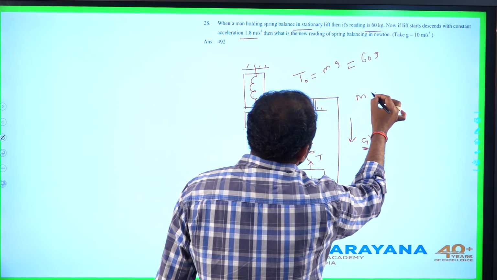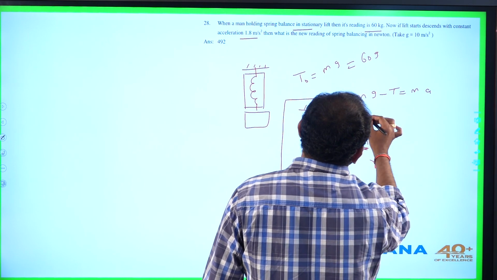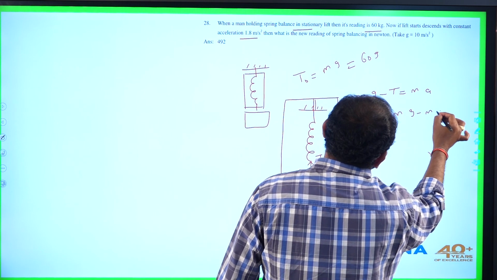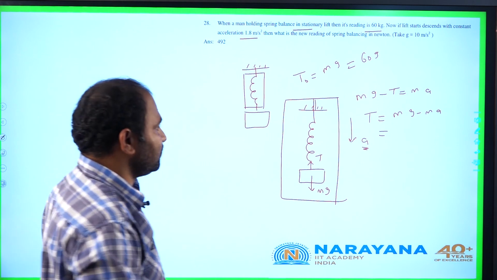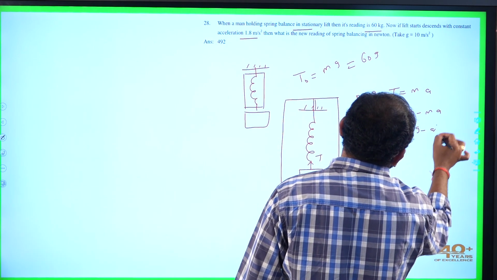So equation of motion is mg minus T equal to m into a, or new tension in the spring is mg minus ma, which is responsible for the reading of the spring balance, the tension in the string. So this is m into g minus a.